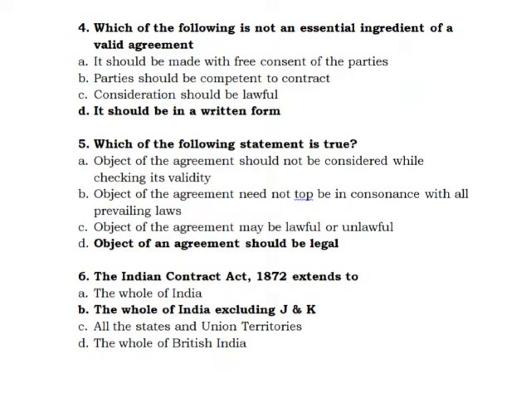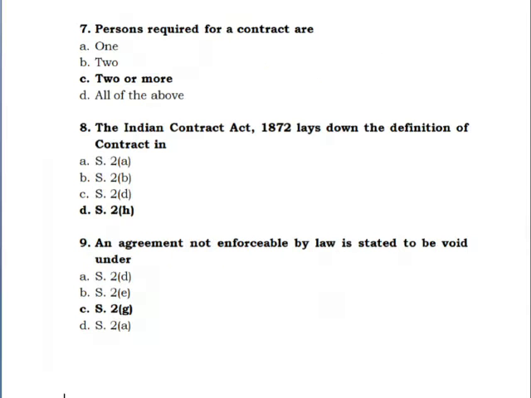Which of the following is not an essential ingredient of a valid agreement? It should be in a written form. Which of the following statement is true? Object of an agreement should be legal. The Indian Contract Act 1872 extends to the whole of India excluding Jammu and Kashmir. Persons required for a contract are two or more. The Indian Contract Act 1872 lays down the definition of contract in Section 2 Clause H. An agreement not enforceable by law is stated to be void under Section 2 Clause G.